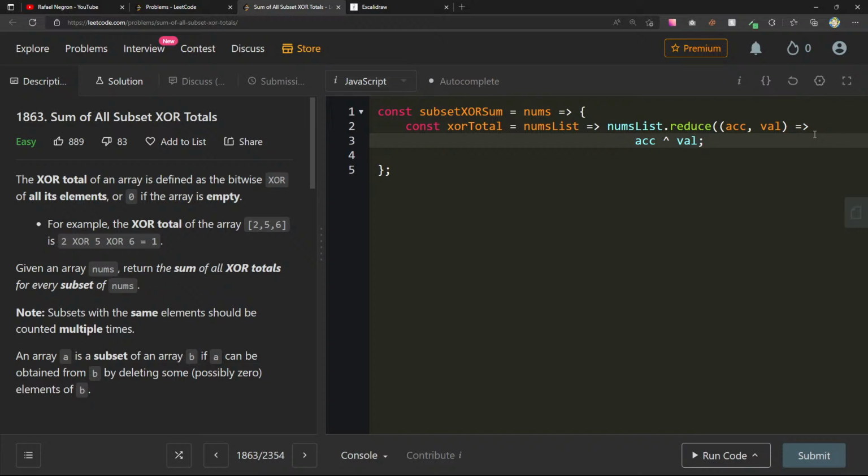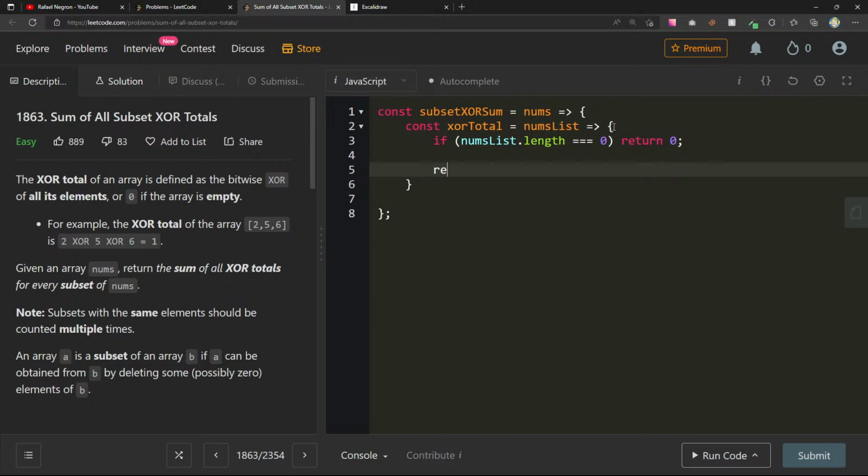Now if it's empty, what will it return? XOR total nums list. So you know what, let's do some more logic in here. Here we can say if nums list dot length equals 0, return 0, or return nums list dot reduce of accumulator and the value. We'll do ack val. This will give us the XOR total of any given subset.